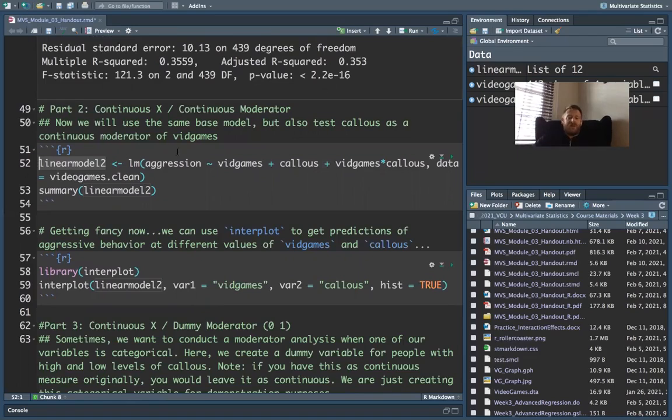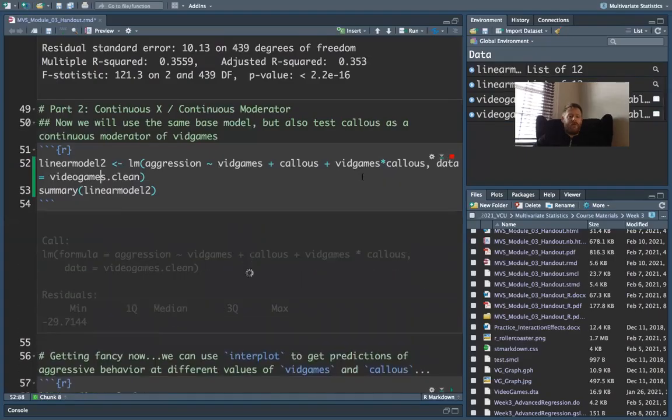So again, the code is very similar. Linear model using the lm function. Aggression is the outcome. Video games is my predictor of interest. Callous is my moderator. And here is the interaction term. This is the thing that tells me whether or not moderation exists. And that is just the product of video games and callous. So I've indicated that using an asterisk. That's all you need to do to create an interaction. You can also put a colon there too. R recognizes both of those equivalently. So you can put a star there. All right, and my data again is videogames.clean. So I run that.